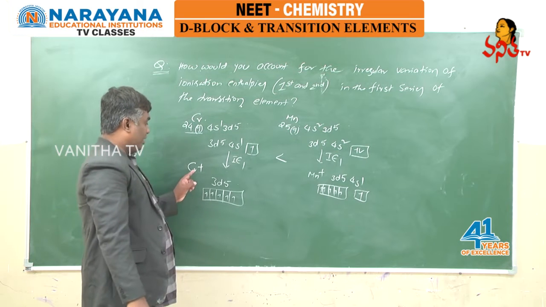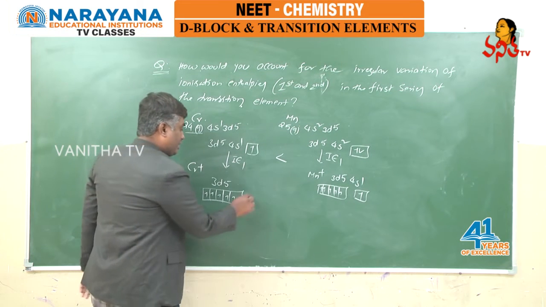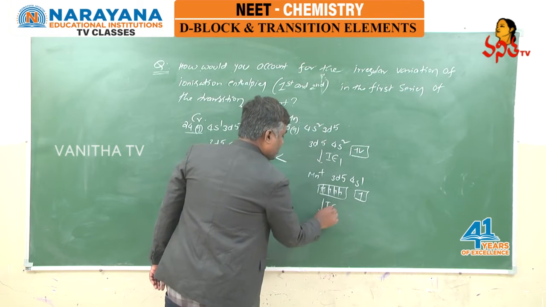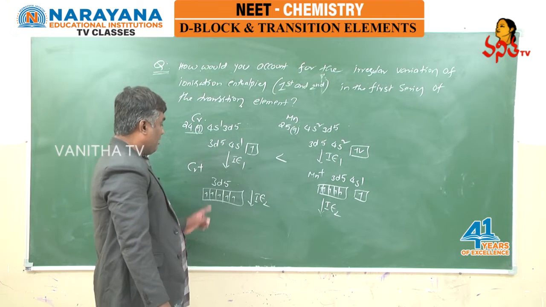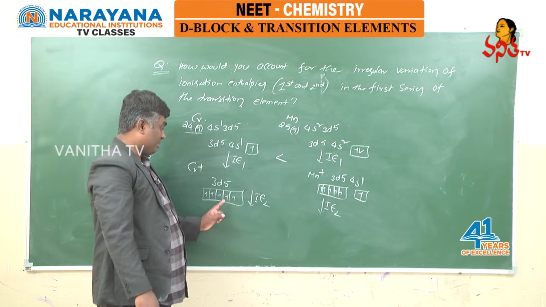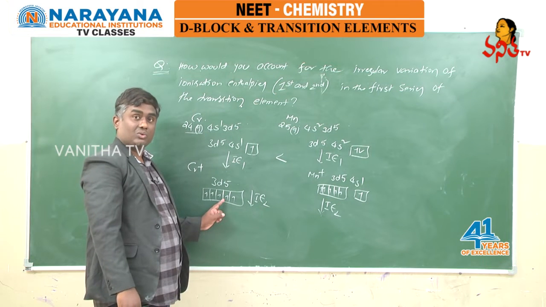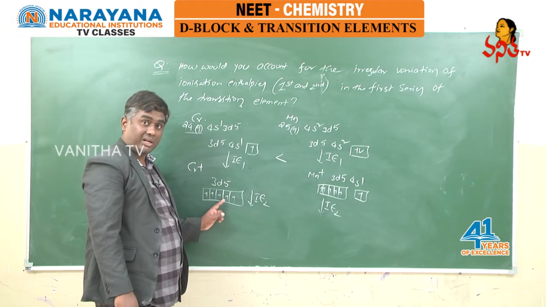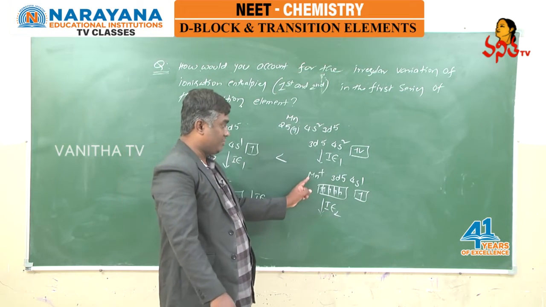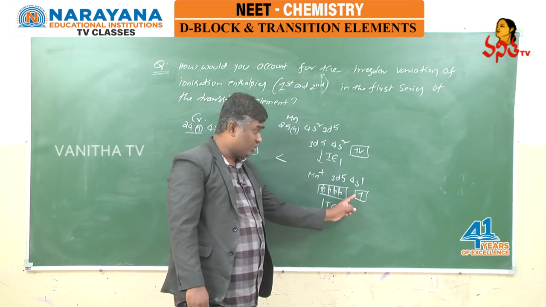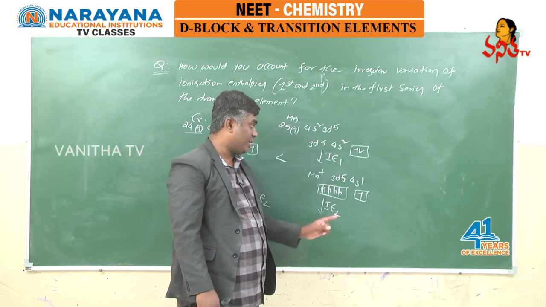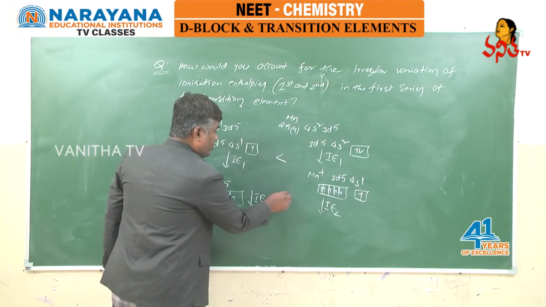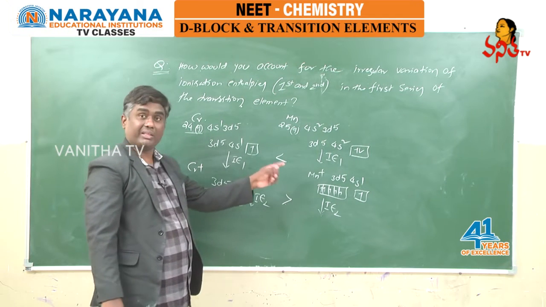From chromium plus, if you want to remove one more electron, you need IE2. From manganese plus, to remove one more electron, you also need IE2. The thing is, from chromium plus you must eliminate an electron from the stable 3d5 configuration. d5 is exactly half filled, more stable. To remove an electron from such a species, we need more energy. Whereas in manganese plus, we remove the electron from 4s, not from 3d5, so it is easy. So IE2 is more for chromium plus when compared with manganese plus.